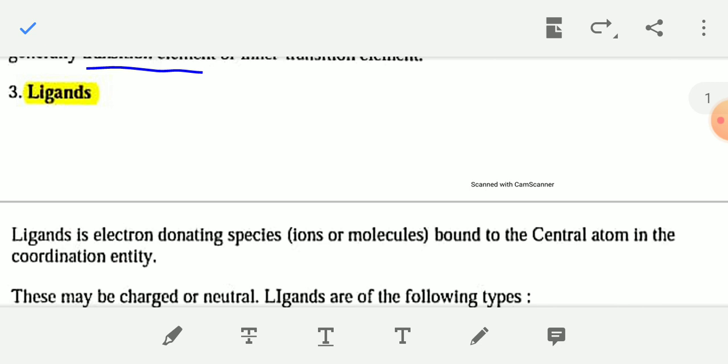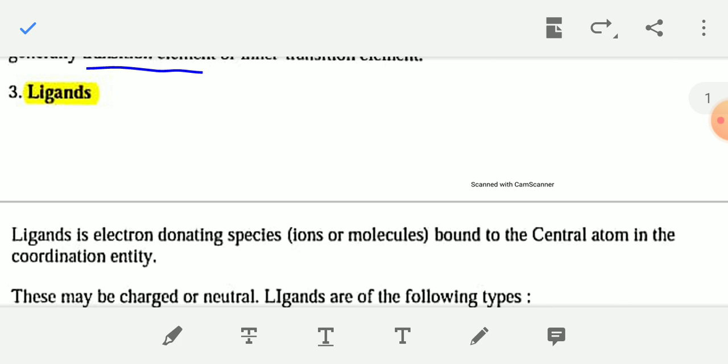Next, ligand. In K4[Fe(CN)6], there are a total of 6 CN minus anions directly joined with the central metal atom Fe.